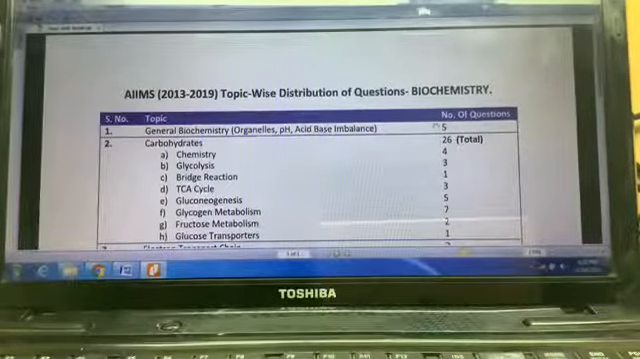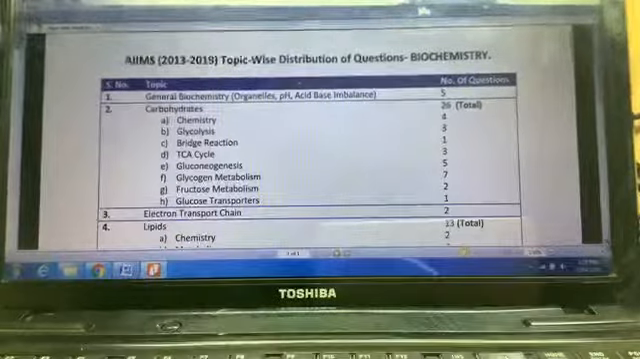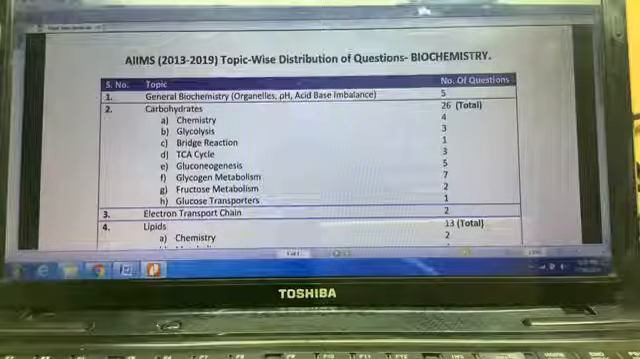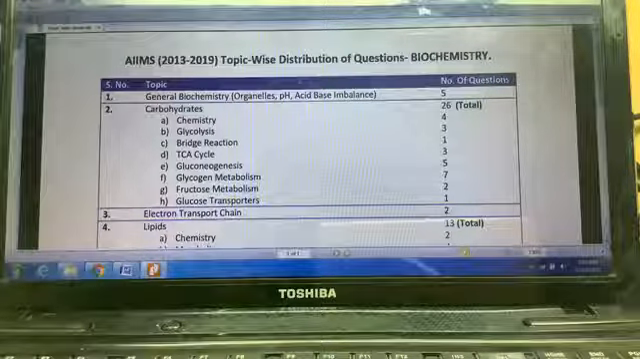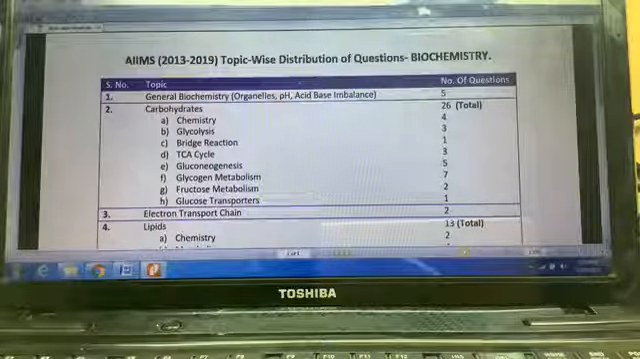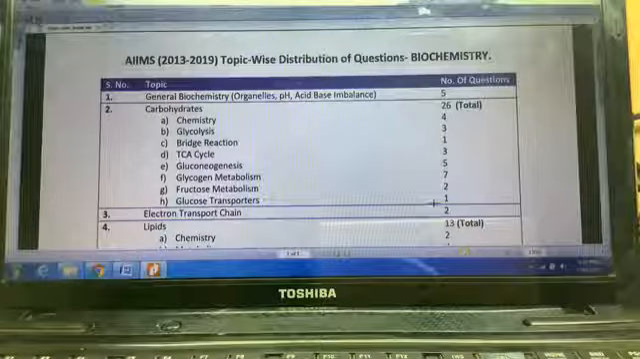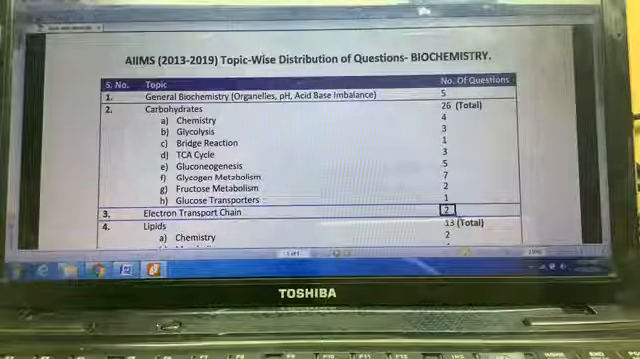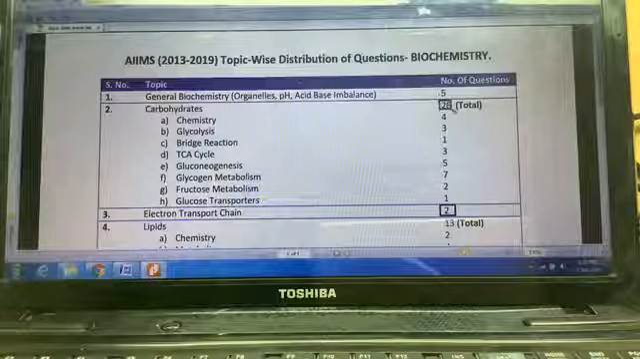Moving on, the carbohydrates is by far the most frequently, most extensively asked topic in the AIIMS exam. As you can see, I have broken up the carbohydrate section further, and I have not included the ETC in the carbohydrate. You can see ETC, two questions separately are mentioned at the bottom. I have not included the ETC in the carbohydrate. In spite of that, we have a good 26 questions coming up from carbohydrate.